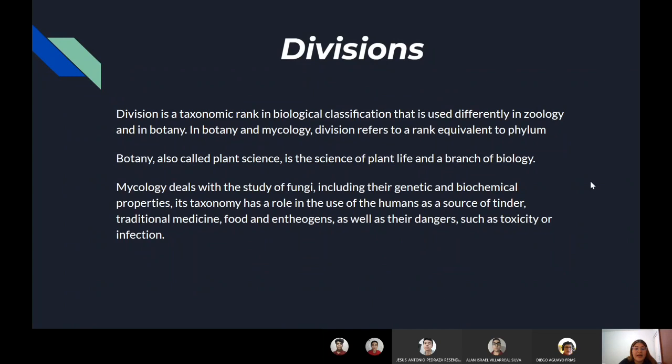Its taxonomy has a role in the use of fungi by humans as a source of tinder, traditional medicine, and food, as well as their dangers such as toxicity or infection.